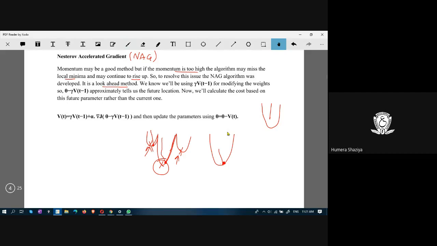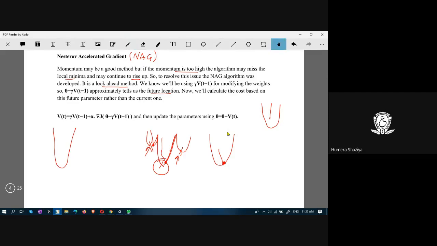And to do that, it has to modify the weights appropriately in a manner that it can tell the future location. If we can tell the future location after modifying the weight, to which point you are reaching, where you are ending up.